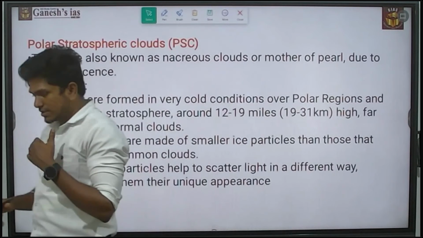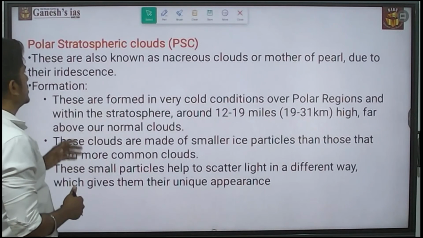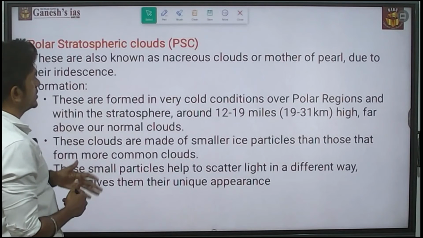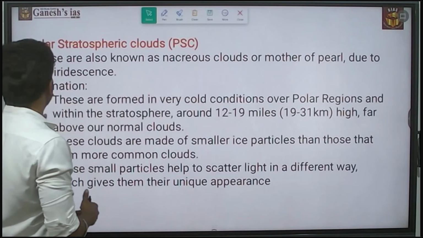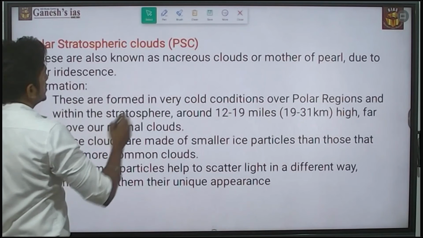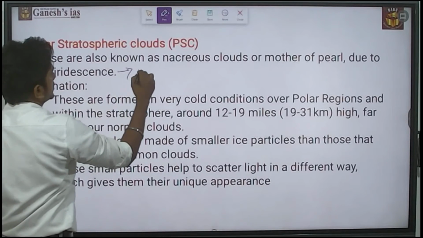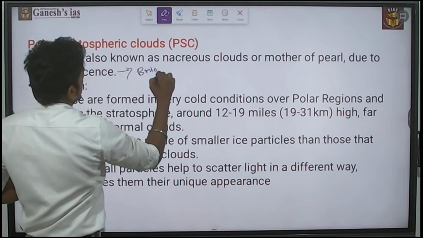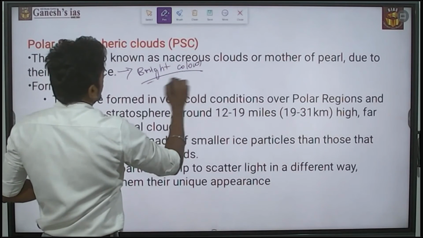2025 is the polar stratospheric clouds. This cloud is also known as nacreous clouds or mother of pearl due to its iridescence. Iridescence means bright colors.